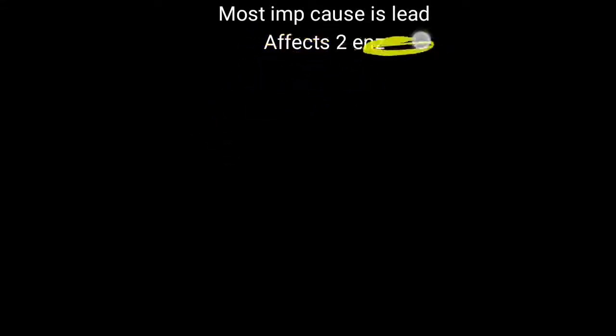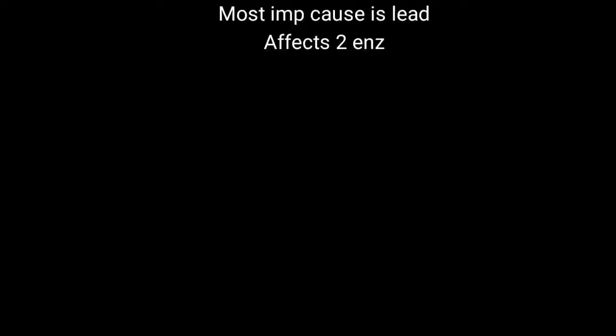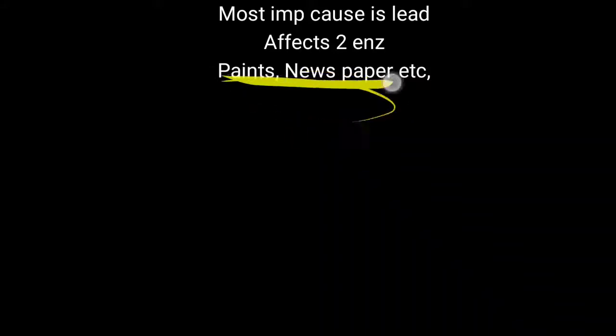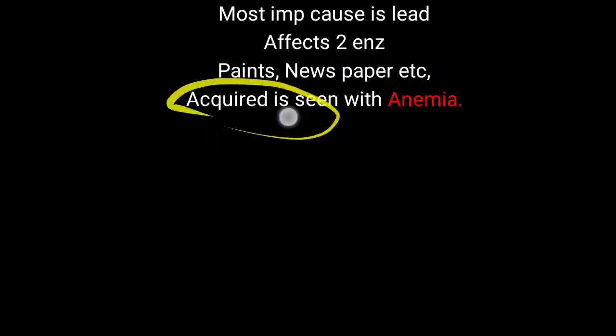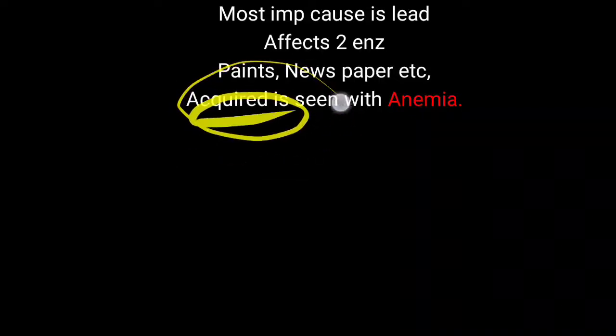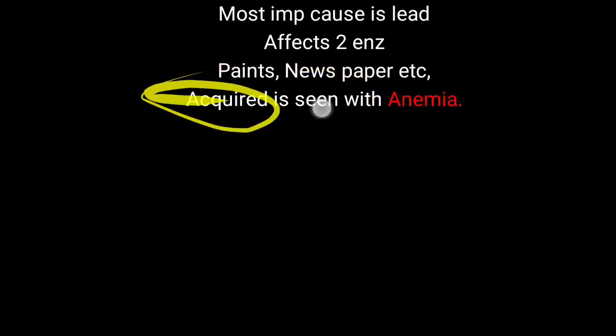So you have to remember LEAD: ALA dehydratase, D means LEAD. Lead is inhibiting ALA dehydratase. Further, it is typically found in paint and newspaper, and sometimes food is served over newspaper, and by mistake, if an excessive amount of lead is in our body, that can lead to symptoms just like porphyria. Now, what is the main difference between hereditary, inborn error porphyria and acquired porphyria? Acquired porphyrias are generally seen with anemia. So anemia is commonly observed with the acquired type of porphyria.